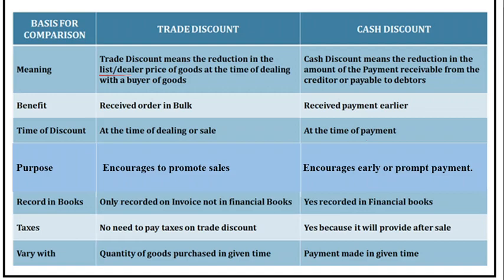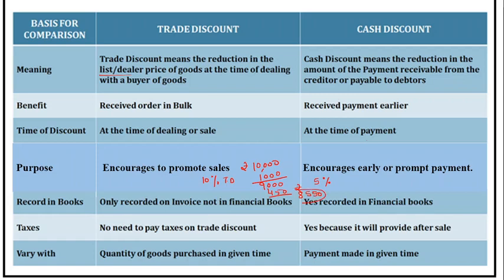Let's say goods worth rupees 10,000 are bought, and there is a 10% trade discount. So 10% means 1,000 less. Now it is 9,000. Now there is also a cash discount of 5%. So 5% is 450 rupees. So 8,550 is the final amount.